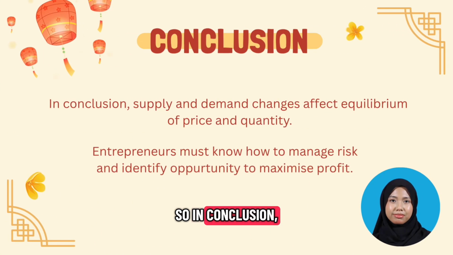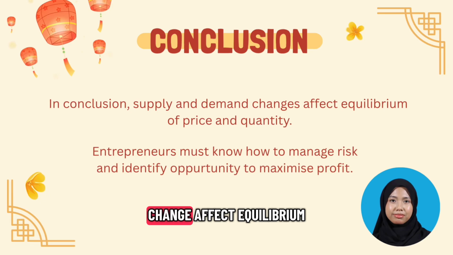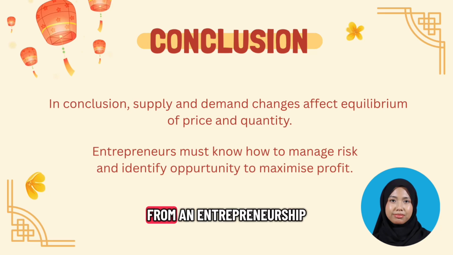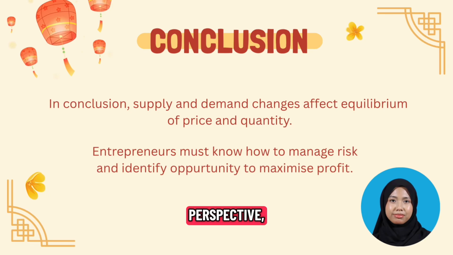So, in conclusion, supply and demand changes affect the equilibrium of price and quantity. The increase in fish and vegetable prices shows how changes in supply and demand affect the market equilibrium. Factors such as floods, weather changes, and transportation costs can reduce supply in the market. When supply decreases but demand remains high, the price will naturally increase. From an entrepreneurship perspective,